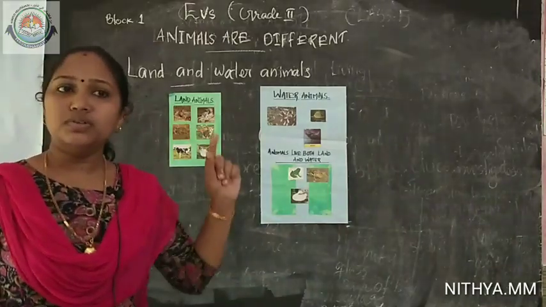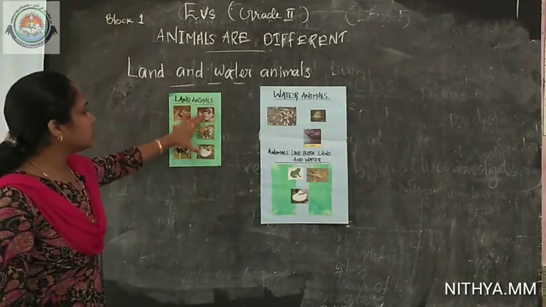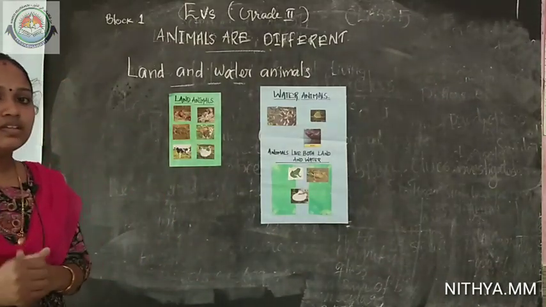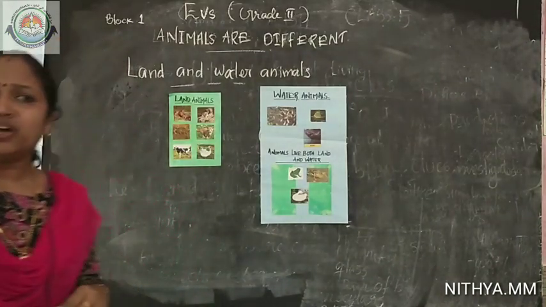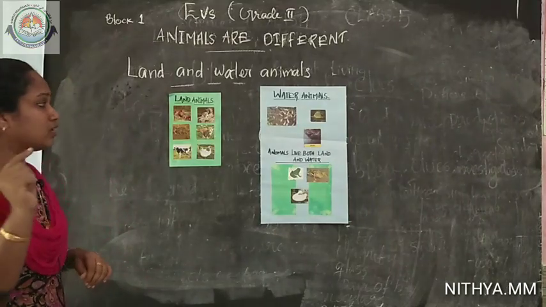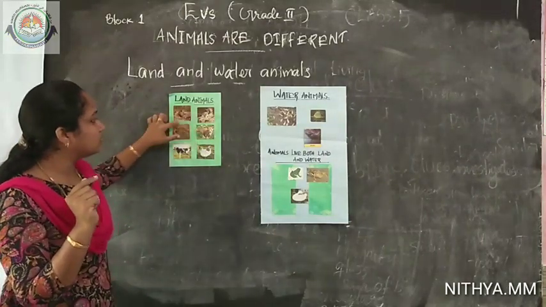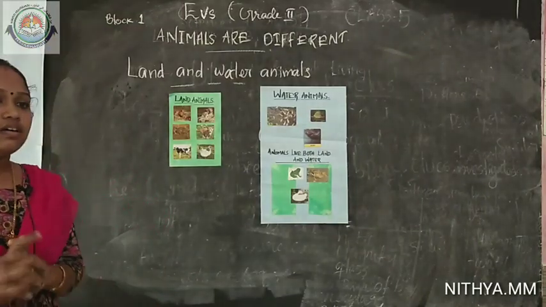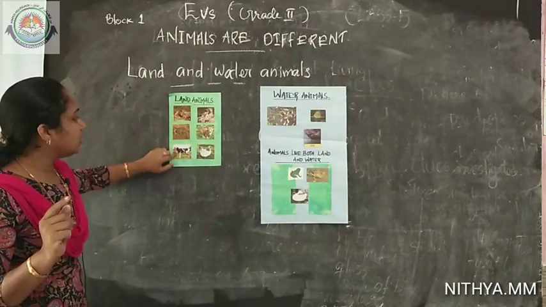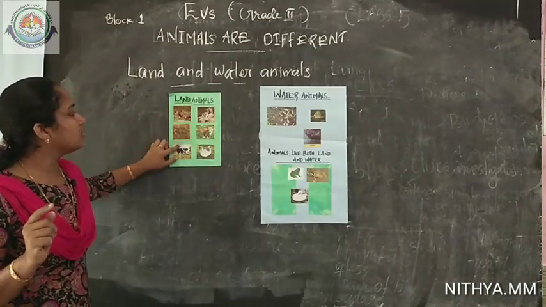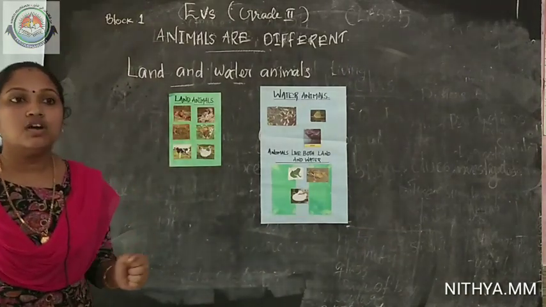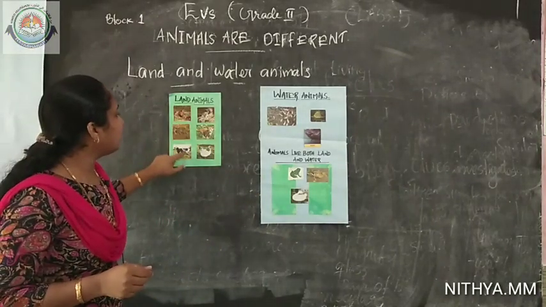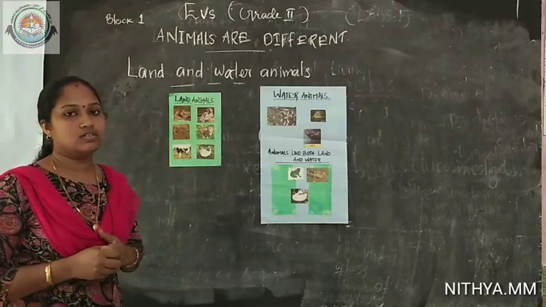Students, did you notice any similarities among the animals living on land? Look here, just think about it. Did you find any similarities among the animals living on land? Yes, we can see these all animals can run, jump, etc. and they have legs to walk also.